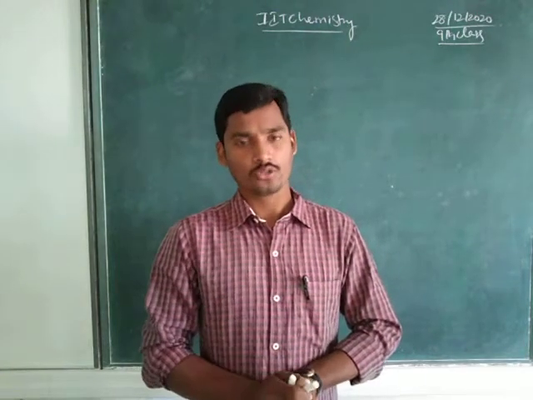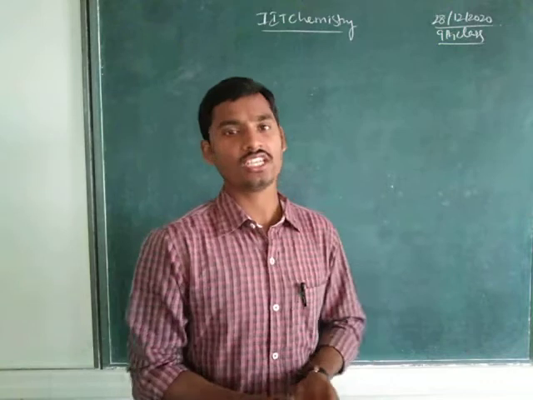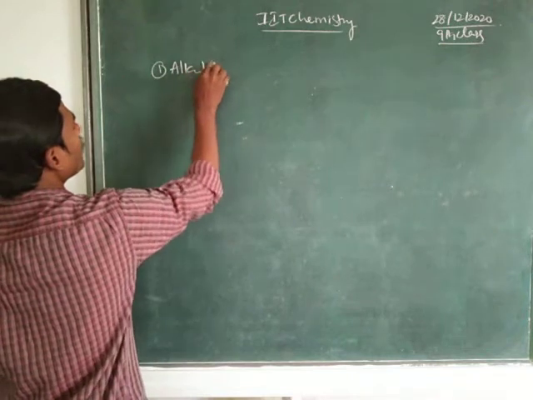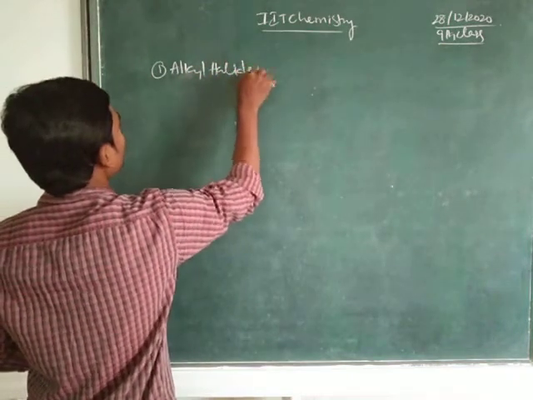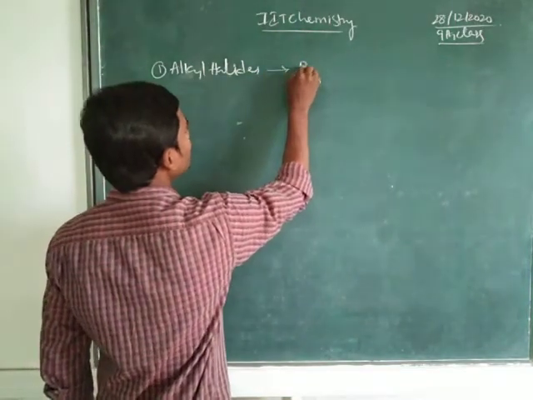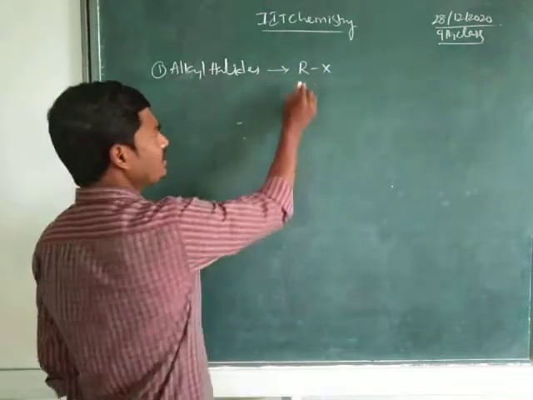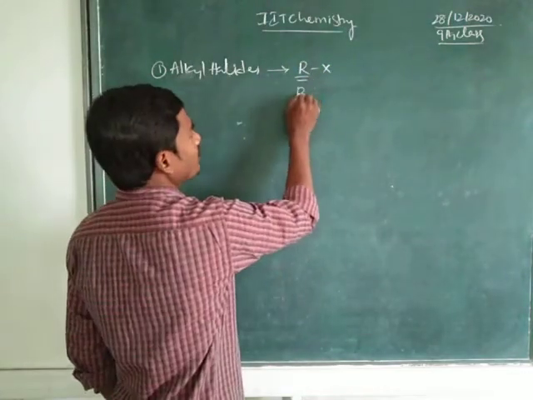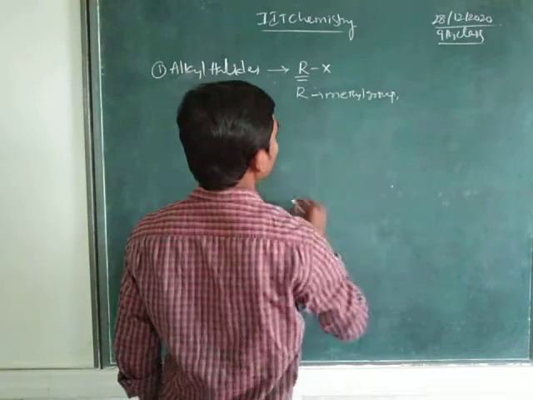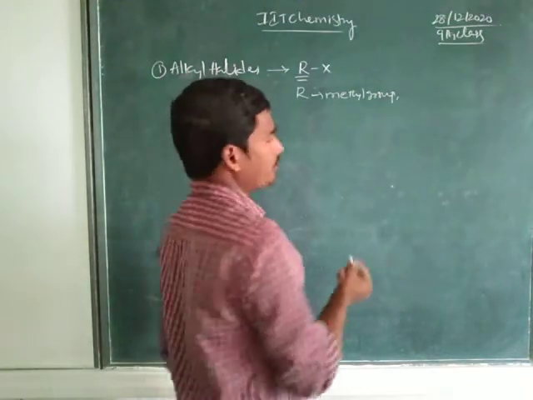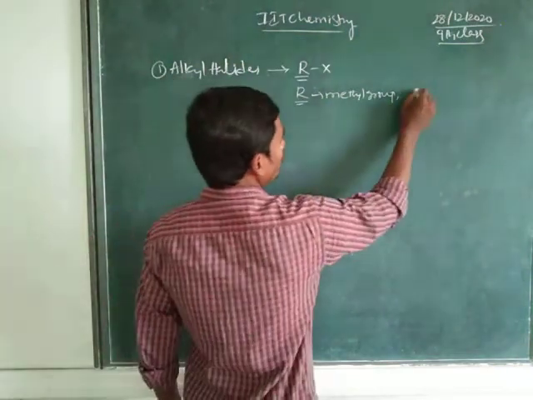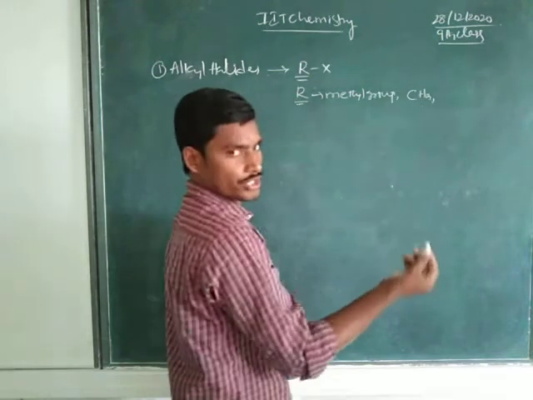First of all, alkyl halides. What is the functional group of alkyl halides, children? Here the functional group of alkyl halides is RX. R we have to consider as an alkyl group, either methyl or ethyl, whatever it may be. That means methyl is CH3 and ethyl is C2H5.